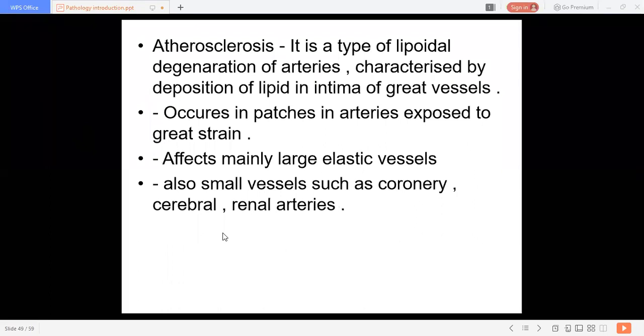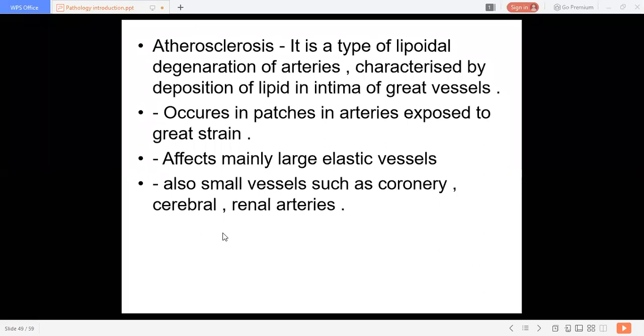Whenever there is a condition which gives rise to this degeneration, lipids in the form of cholesterol and their esters, phospholipids, and lipoproteins present in the plasma get deposited in the intima of great vessels or the suppliers of the vital organs.